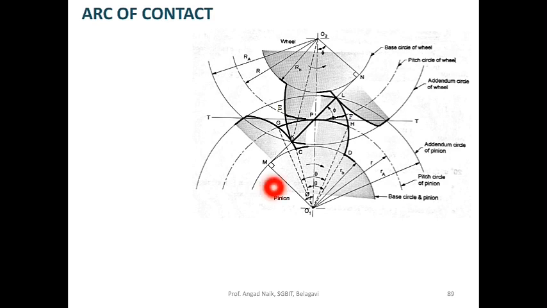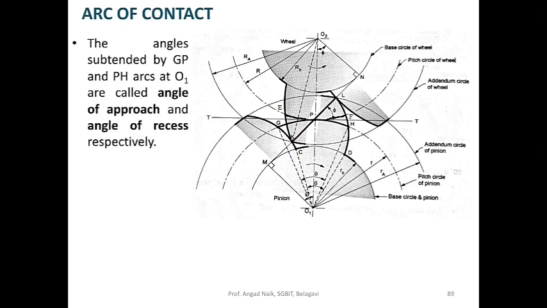One can find a few teeth profiles here. So this is the teeth profile of one of the teeth of the pinion. Similarly, this is the teeth profile of the wheel. So the lines that you find here are all the path or the part of the profile of the teeth. Now let us discuss the angle generated at the center.